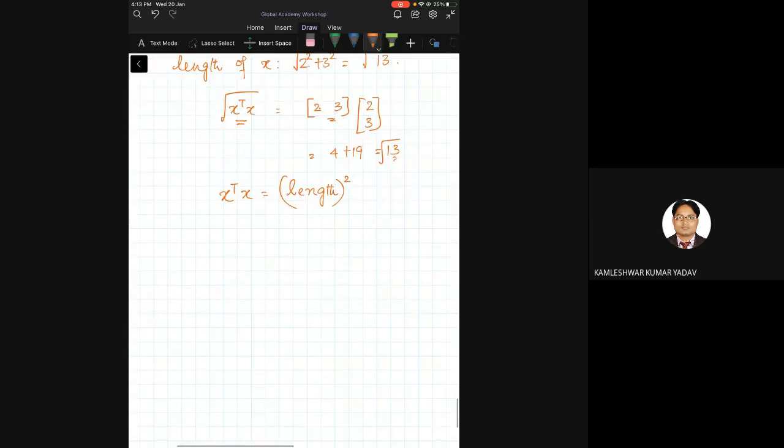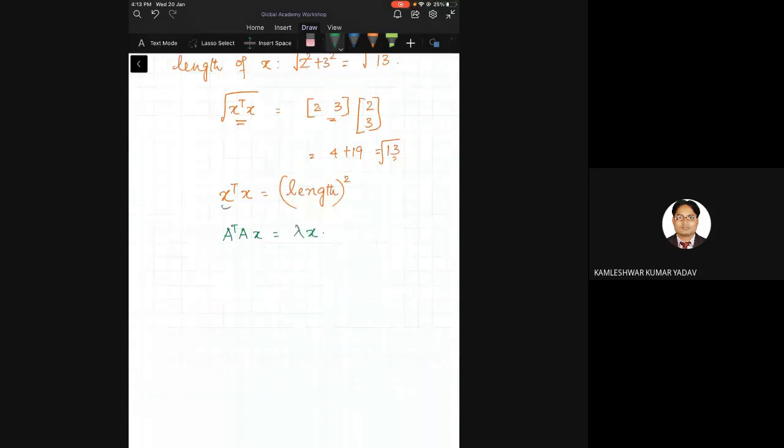I'm going to use the same stuff now, but in a loosely talking way. It may not be conceptually correct, but I'm going to give a very loose comparison between this and what we are going to do. I have A transpose A times X is equal to lambda X.